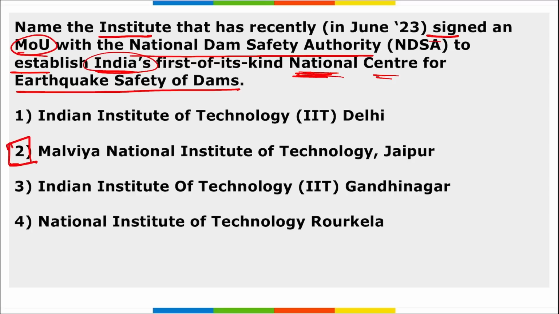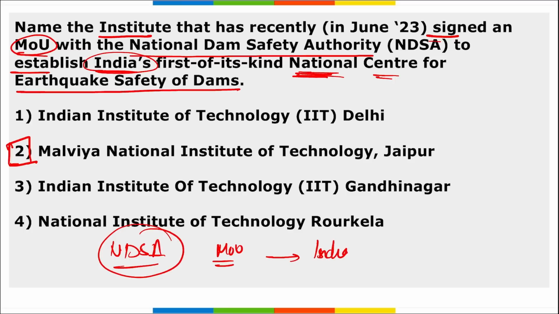Right? And this institute in Jaipur, Rajasthan, and the National Dam Safety Authority, which comes under the Ministry of Jal Shakti, have signed a memorandum of understanding to establish India's first of its kind National Center for Earthquake Safety of Dams.